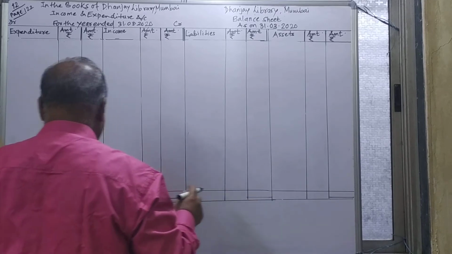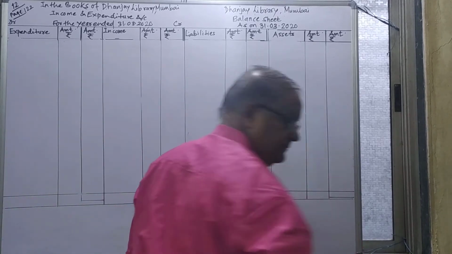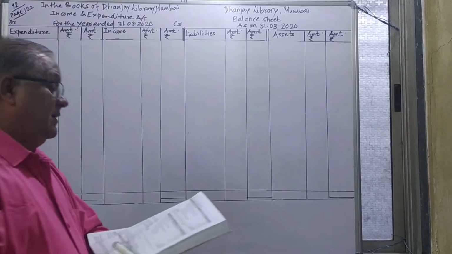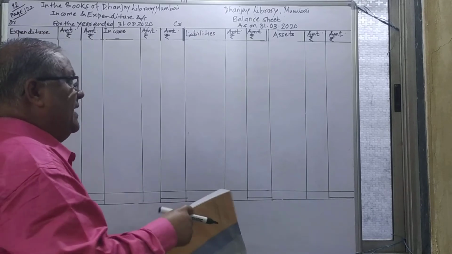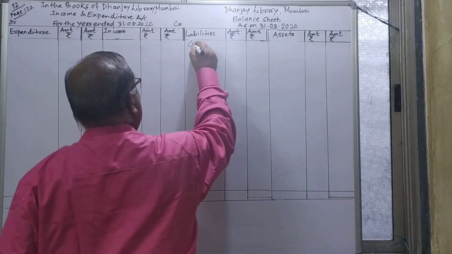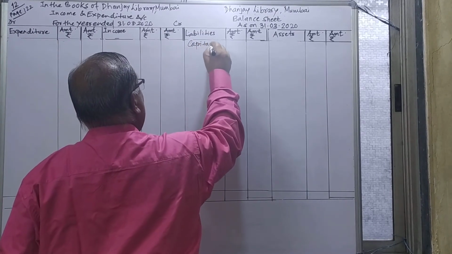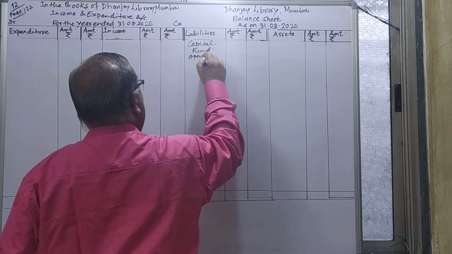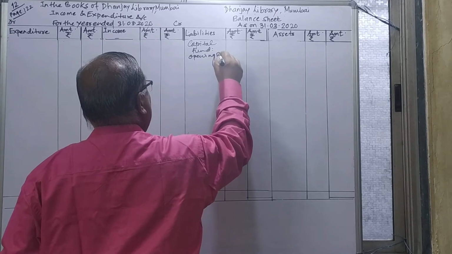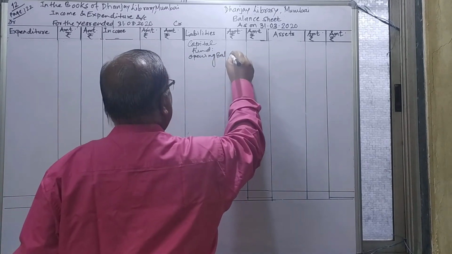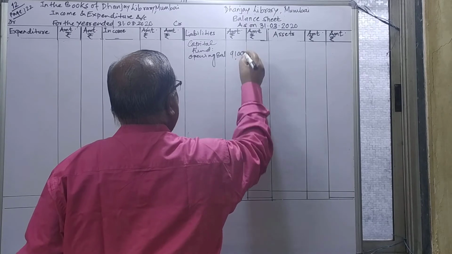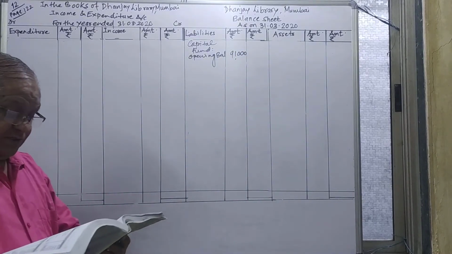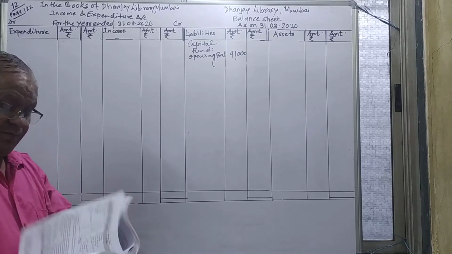First, we will put tick marks on the given items. So I will ascertain the capital fund. The capital fund opening balance is not given to you; I ascertained the opening balance just now by means of the working note. It is coming to 91,000. I will take that 91,000 here, and after that I will go on making tick marks for the items.